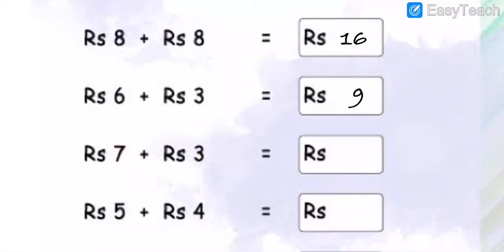Now here is 7 plus 3: 8, 9 or 10? 10. Okay, 7 plus 3 is equal to how many? 8, 9 or 10? So the answer is what? 10.